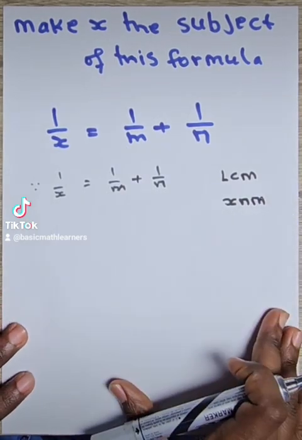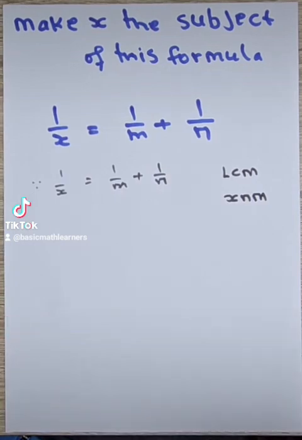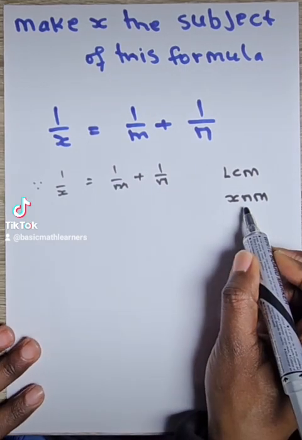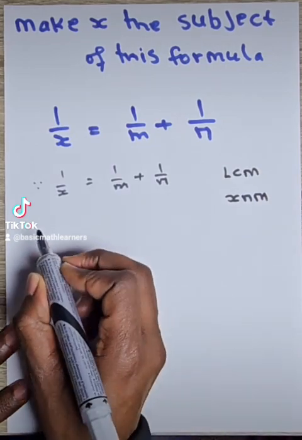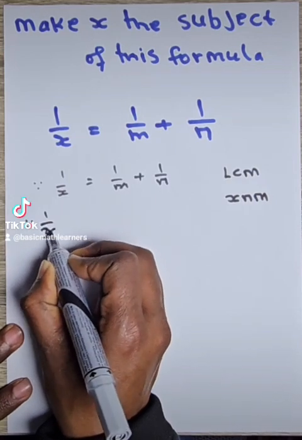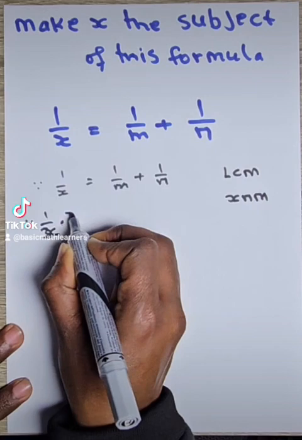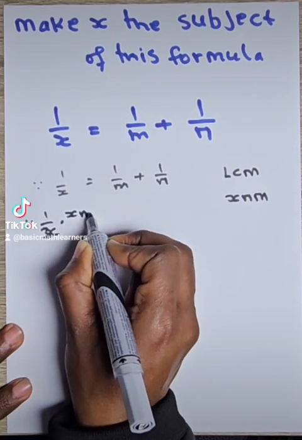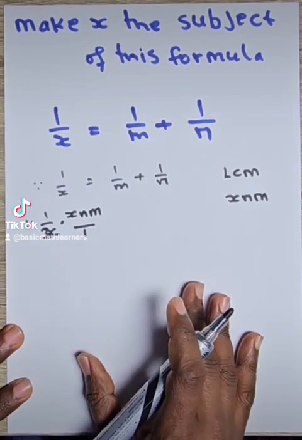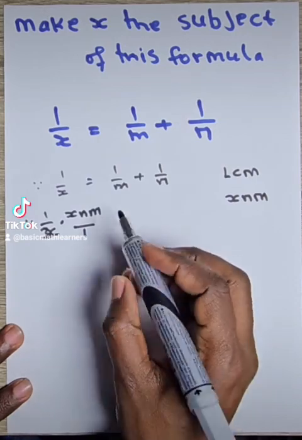This is the denominator that I can make. I therefore need to take that x n m and multiply by 1 over x first. And I will rewrite over 1 in order to have fraction with fractions.